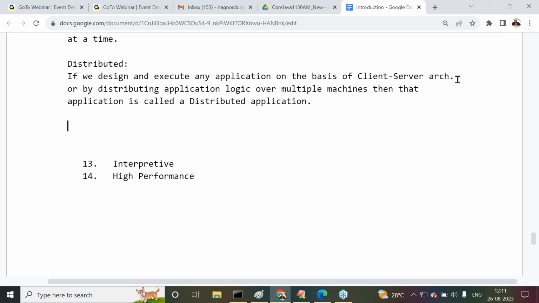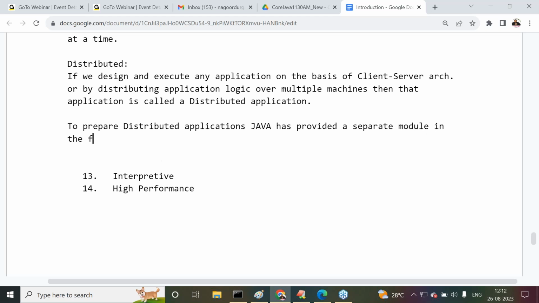Now understand it clearly. To prepare distributed applications, Java has provided a separate module in the form of J2EE or Java EE. So Java is a distributed programming language.